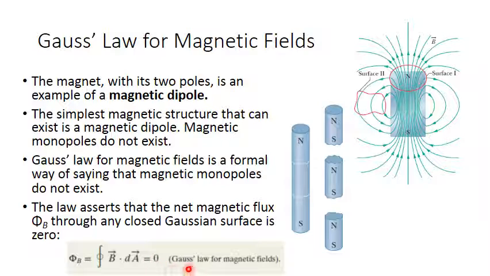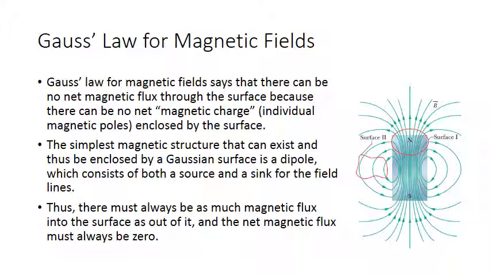This is known as Gauss law for magnetic fields, and physically it means that there is no monopole for the magnetic field. There is no north only or south only.